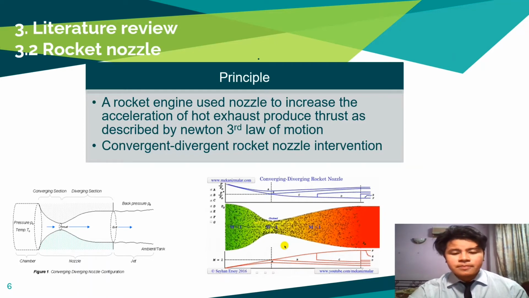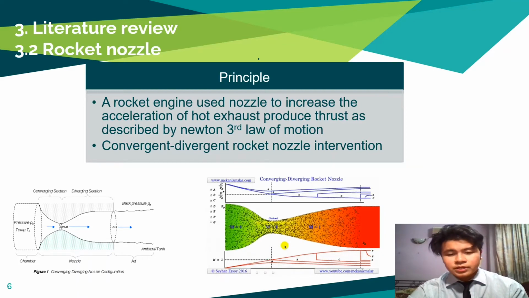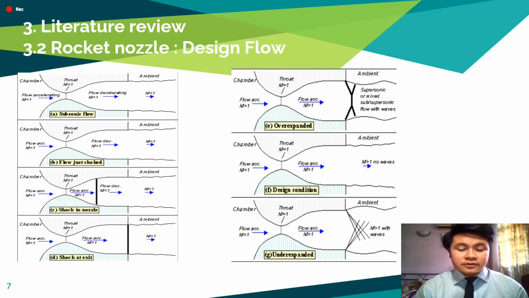As we can see, in the converge section, the Mach number is less than 1. At the throat section, the Mach number is equal to 1. In the divergence section, the Mach number is greater than 1. Let me start with the design flow of the rocket nozzle.